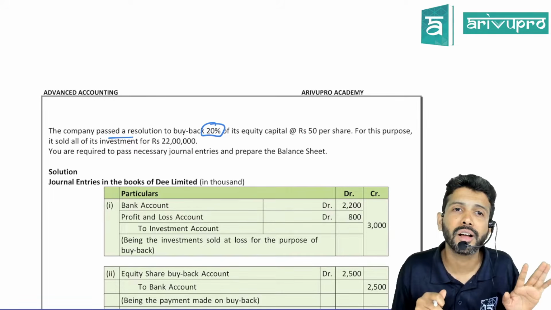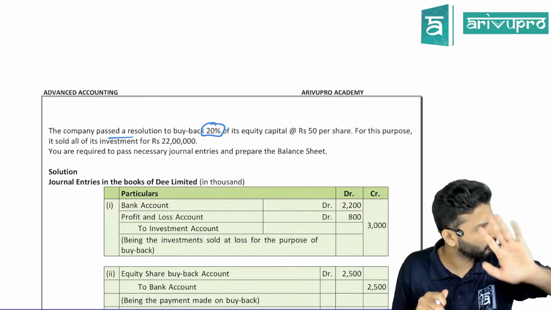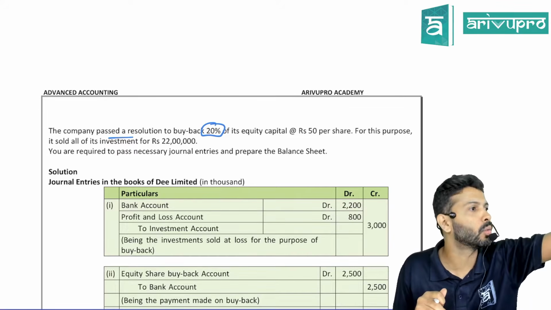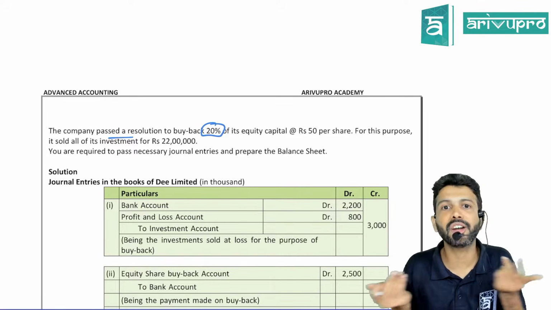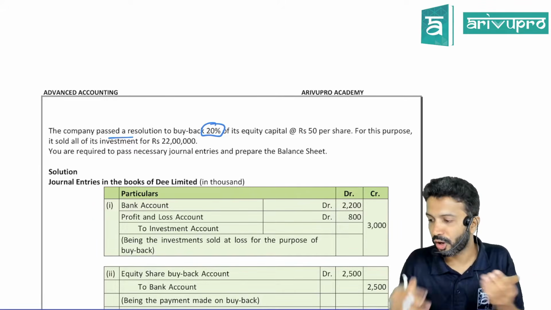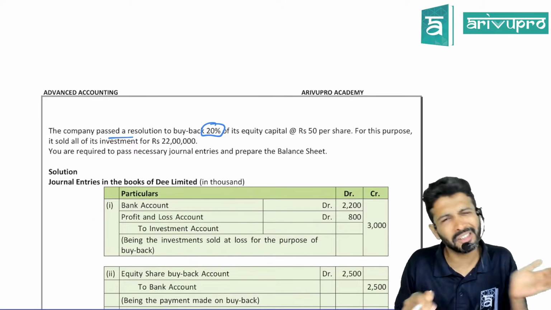First, complete your studies. Clear your CA intermediate fully. Then only go for articleship. 2 years, no leave, nothing. Learn the work properly, because you are going there to learn. If you're not doing that, then it doesn't serve the purpose, neither yours nor your principal's. So this setup is pretty good.